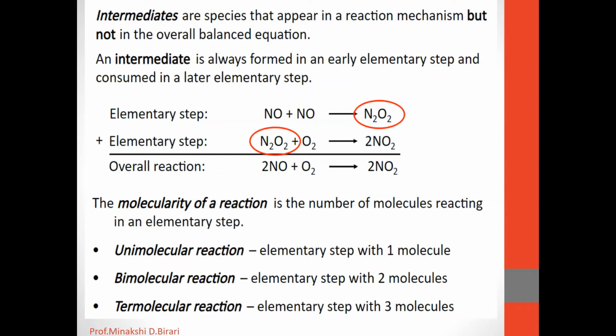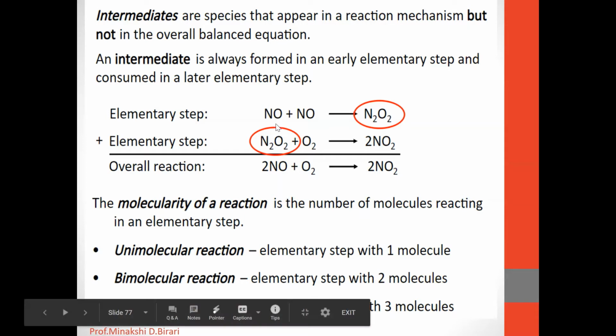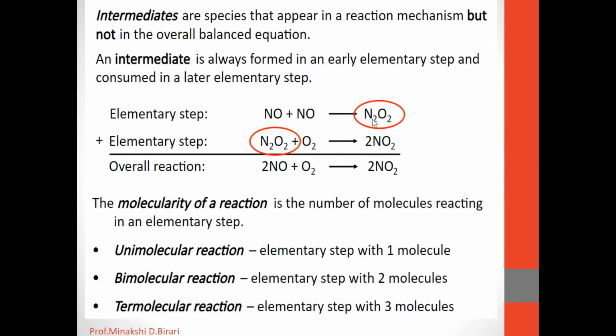An intermediate is always formed in an early elementary step and it is consumed in a later elementary step. Suppose we take this example. Here in the early elementary step there is the formation of N2O2: NO plus NO gives N2O2. Then in a later elementary step, the N2O2 formed reacts with another reactant to give 2NO2. But when we observe the overall reaction, 2NO plus O2 gives 2NO2.